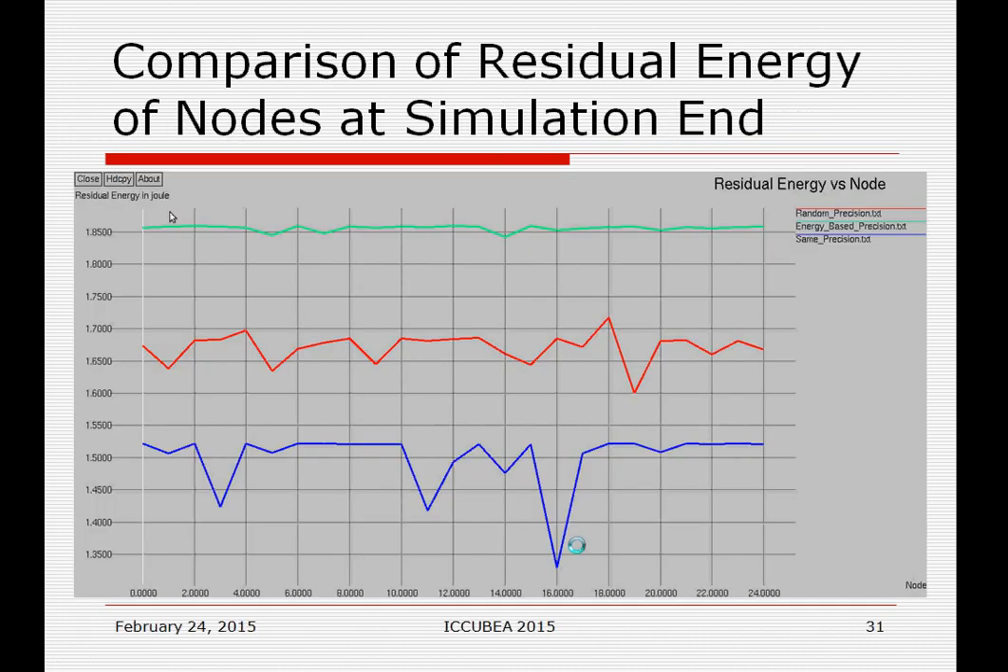Comparison of residual energy of nodes at the simulation end. The balanced energy consumption for case 3 is shown in green. Red is for random precision allocation and blue is for the same precision allocation. So the residual energy at the end of simulation and the lifetime of the network are better for case 3.